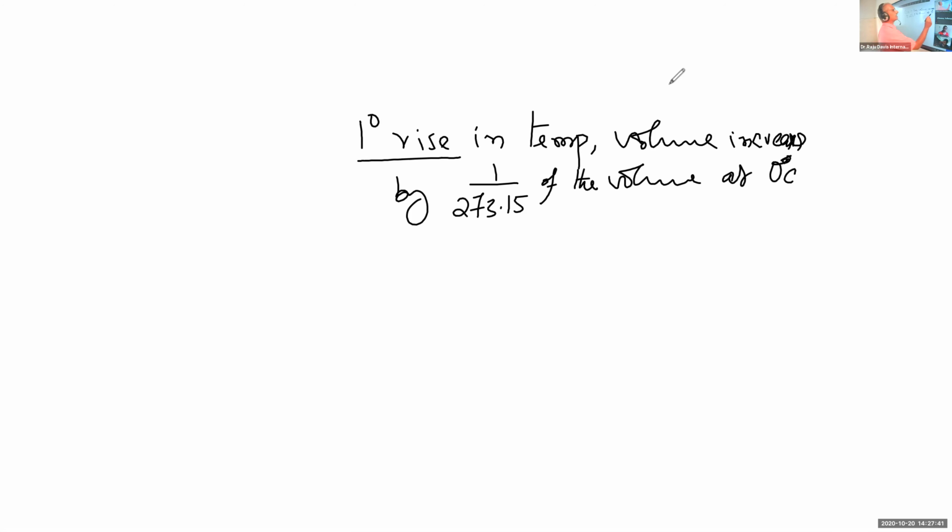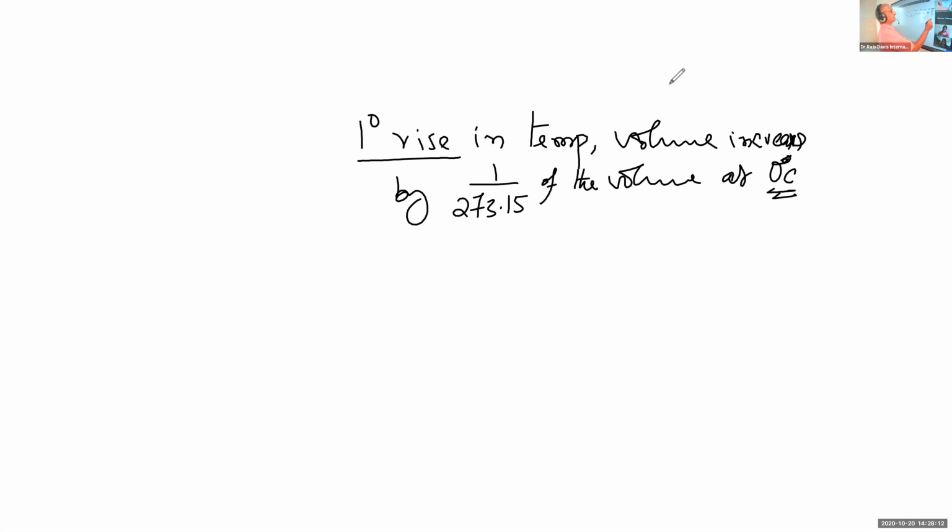At 0 degree Celsius, the gas has a definite volume. When temperature is increased through 1 degree, the volume is increased by 1 by 273.15 of the volume at 0 degree Celsius.